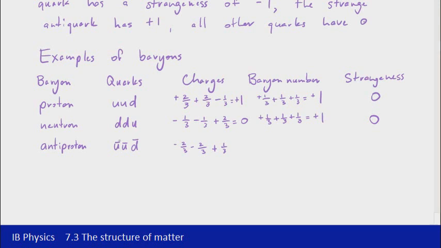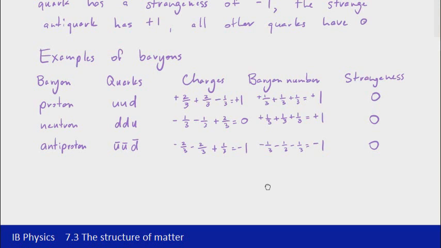So the negative 2/3 for the anti-ups and the plus 1/3 for the anti-down gives us a charge of negative 1. And recall again that the antiquarks have baryon numbers of negative 1/3, so each one of those is negative 1/3 to give us a baryon number of negative 1, which, not surprising, the antiproton is going to have the opposite baryon number to the proton. Again, no strange quarks involved, so it has a strangeness of 0. I'll leave you to have a look at the antineutron, see if you can figure out what the quarks are that are involved, the charges, the baryon number, and the strangeness in that case.